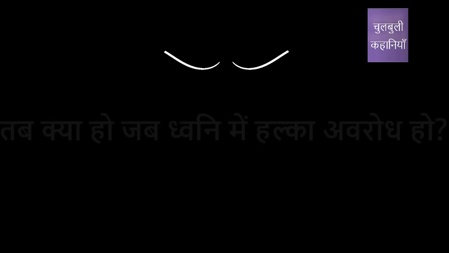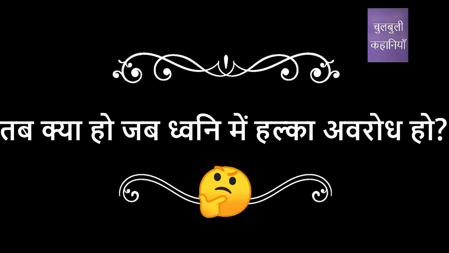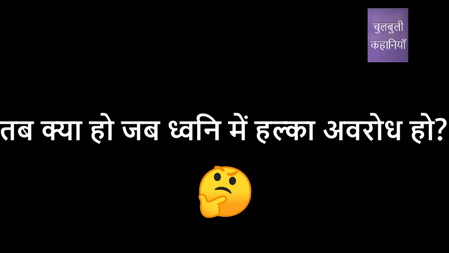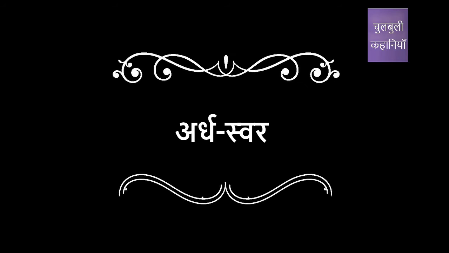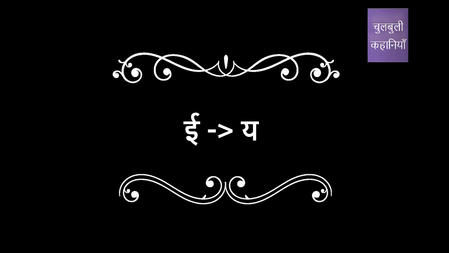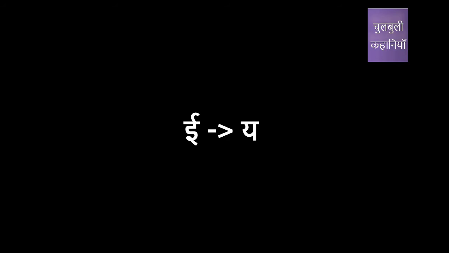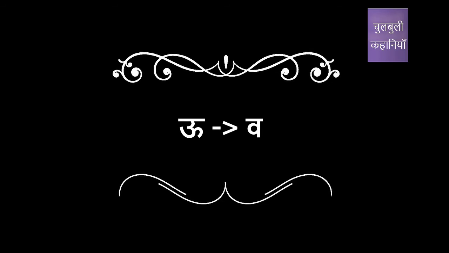If we produce a very slight blockage in air during the pronunciation of a vowel, then there is a change in the original vowel. And this type of sound is neither vowel nor consonant. This type of sound is known as ardhaswar or half vowel. For example, when we are speaking E and we lower the jaw, the produced sound will be pronounced as ya, and similarly U becomes va.